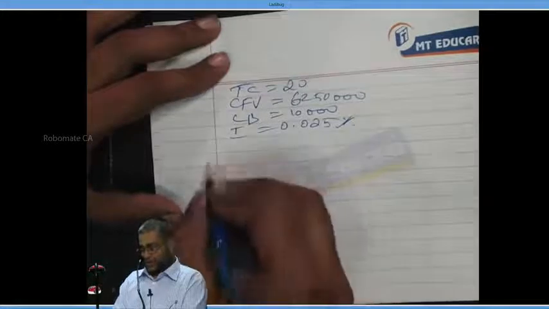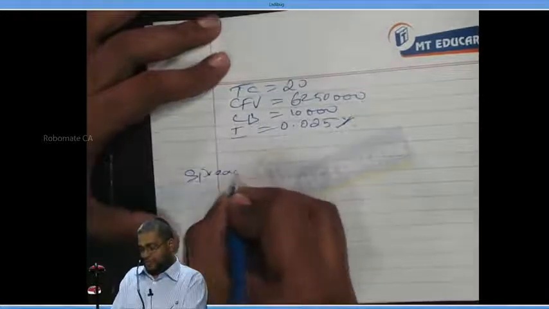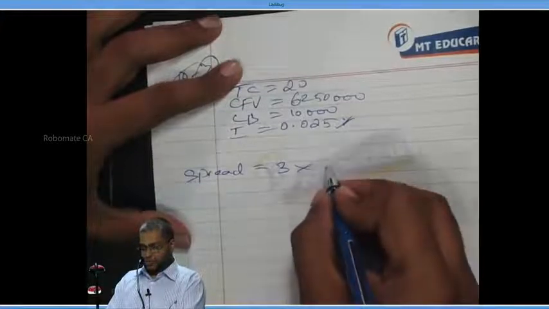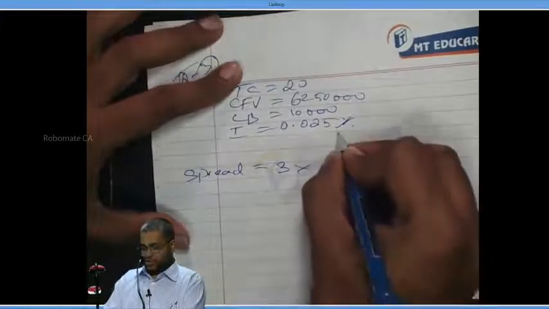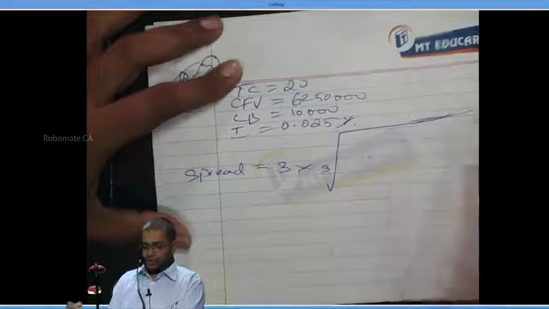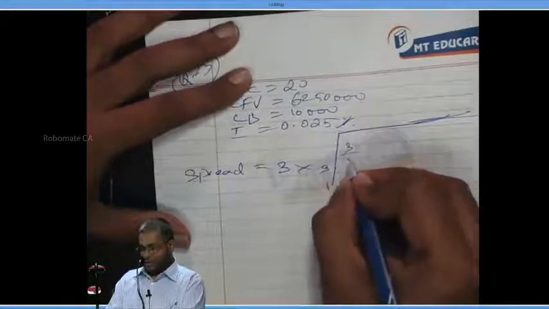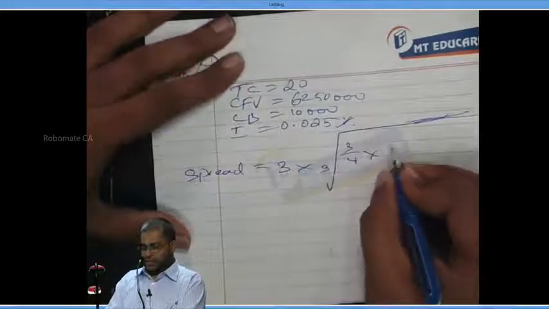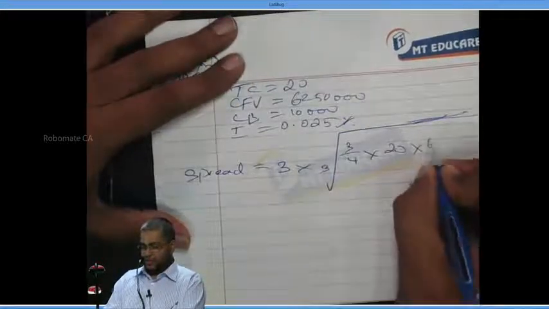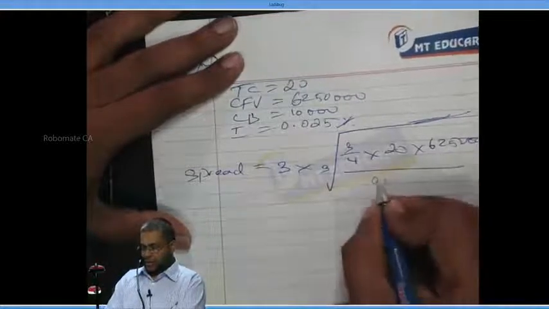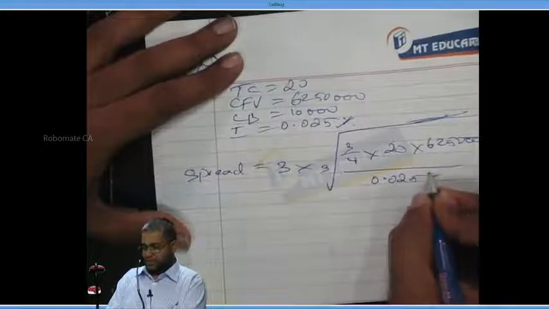Now, next write down. Spread is equal to 3 into cube root of 3 by 4 into the transaction cost, 20, into 62 lakh 50,000 divided by 0.025%.